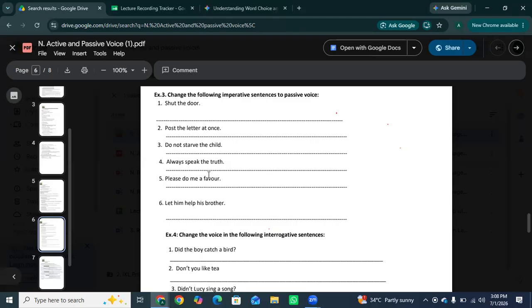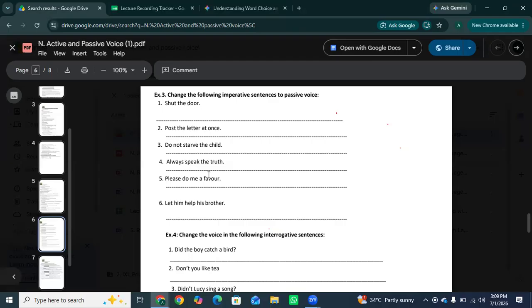The next one is: Please do me a favor. So, "You are requested to do me a favor," because whenever an imperative sentence includes the polite word "please," the entire command structure shifts. Instead of using "let," we substitute "please" with the formal phrase "you are requested to." Okay?